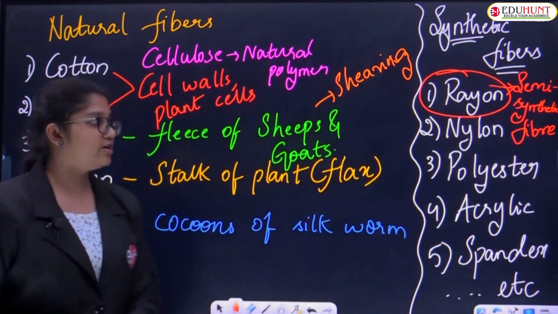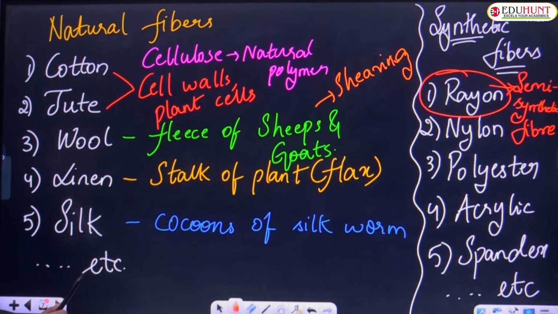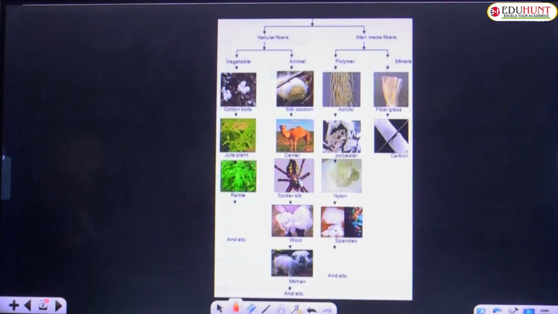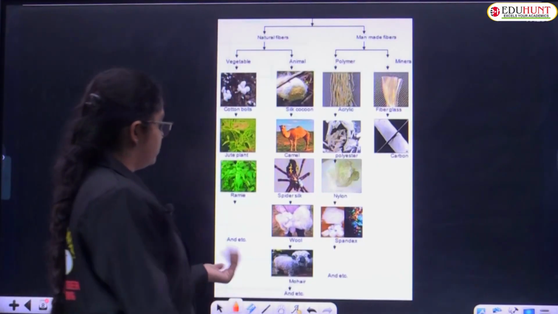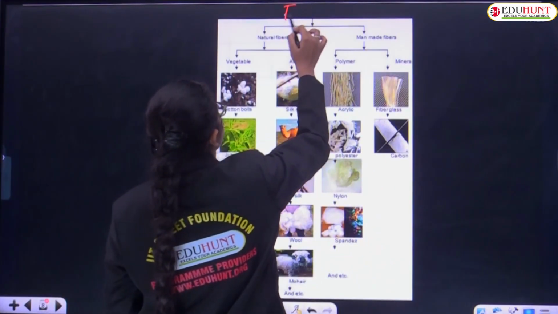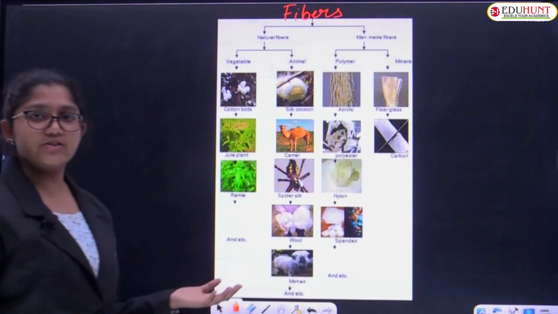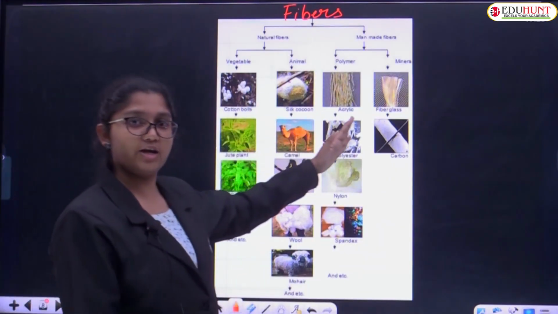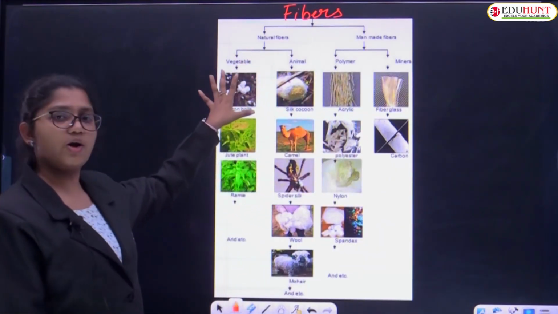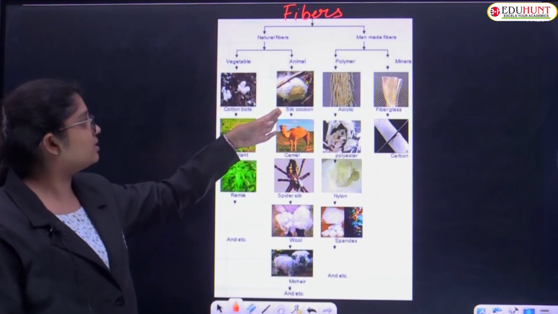Here is the first picture of natural fibers. We have a flow chart regarding fibers. Fibers are classified into two main categories, namely natural fibers and man-made fibers. Natural fibers are obtained from plants and animals as well.